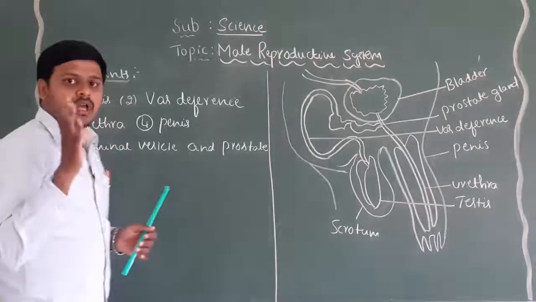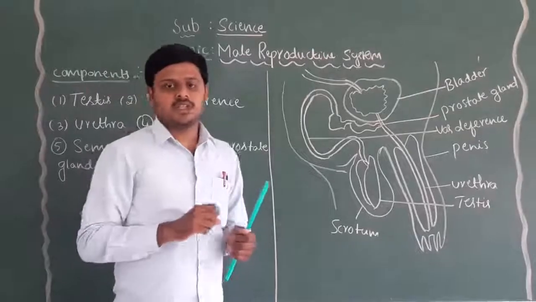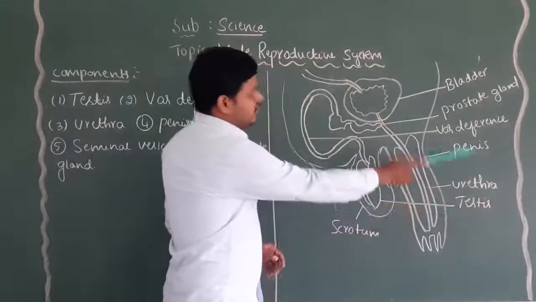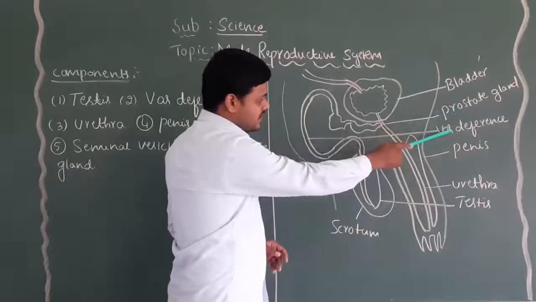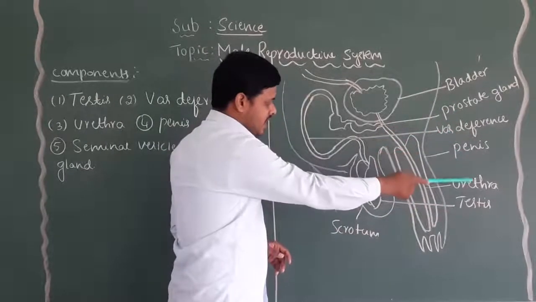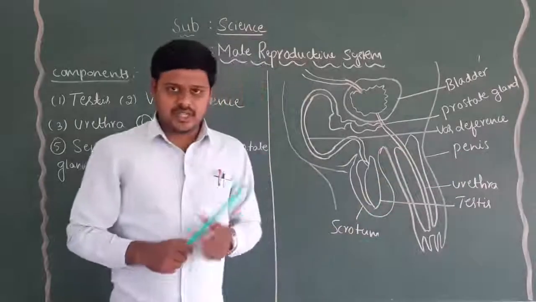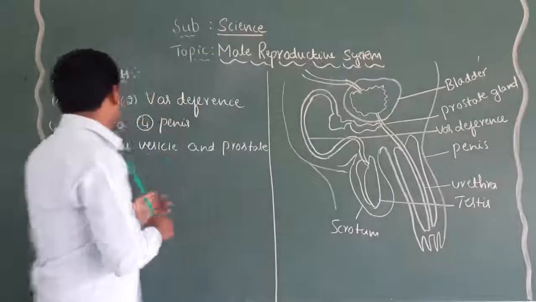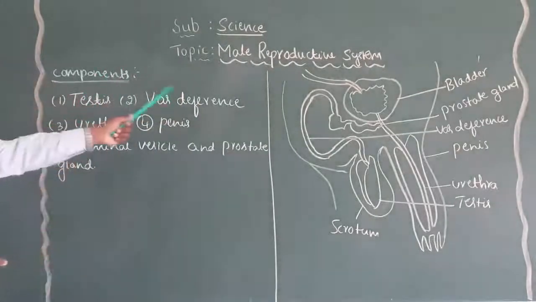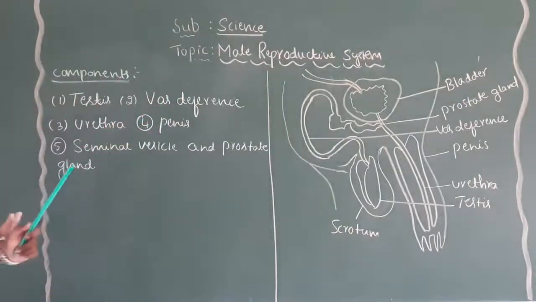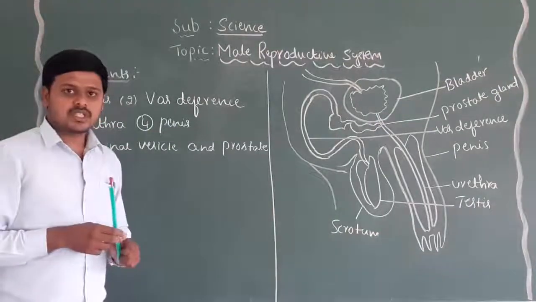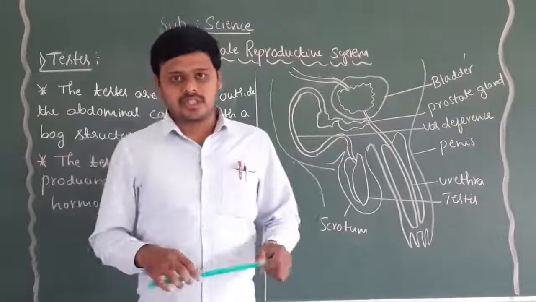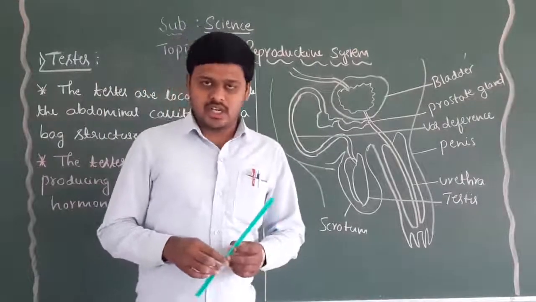These are the major components of the male reproductive system. So what is the major function of the testes, vas deferens, penis and urethra? Dear students, let us come to know the different components of the system and their specifications now.